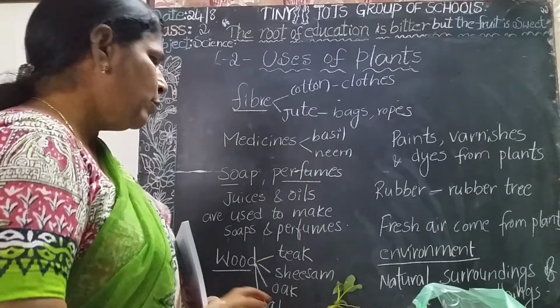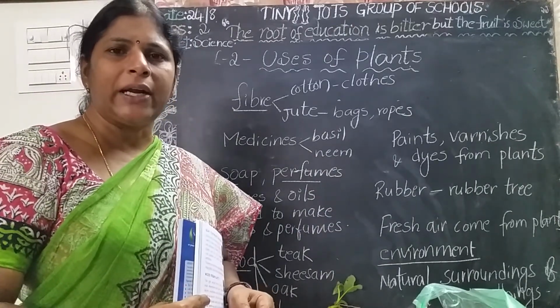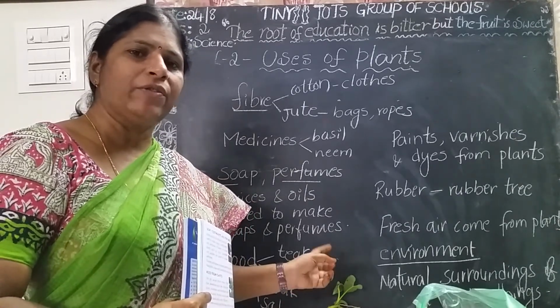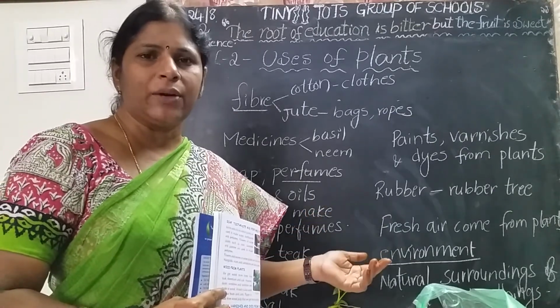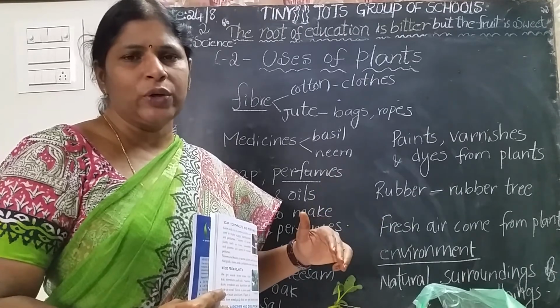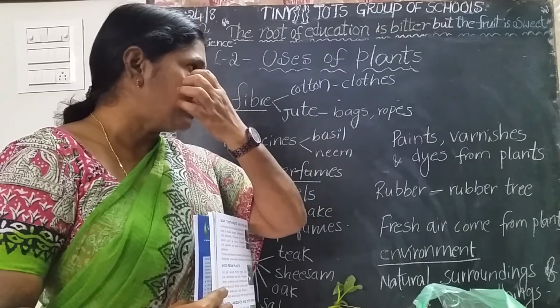And we get wood from the plants. Which trees give us wood? Teak, sal and shisham. These are the trees. They give us wood. What is the use of wood? For making furniture: dining table, dressing table, sofa, windows and doors. And varnishes and dyes also come from the plants.